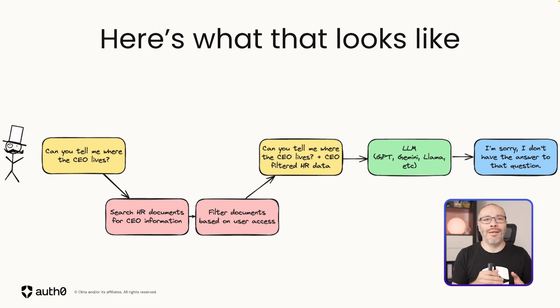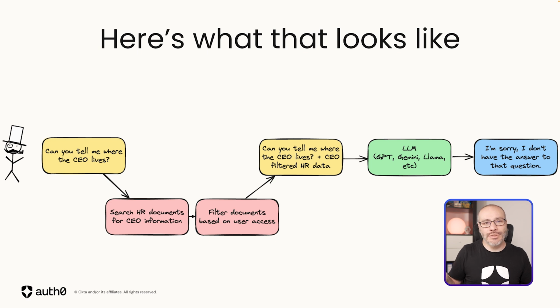So we have the question, can you tell me where the CEO lives? And so that's going to trigger a tool call that's going to search the HR documents for the CEO information. Once we get that list, then we're going to filter that list based on the user's permissions. So if the user does not have access to the CEO's file, then we're going to remove that from the context. And when we pass that information to the LLM, it's going to contain the question and relevant documents that I have access to, which will not include the CEO's private or personal information. It's going to pass that through the LLM to get the response.